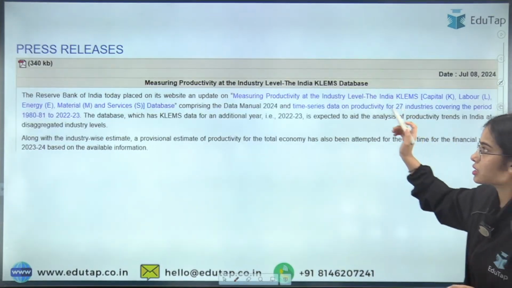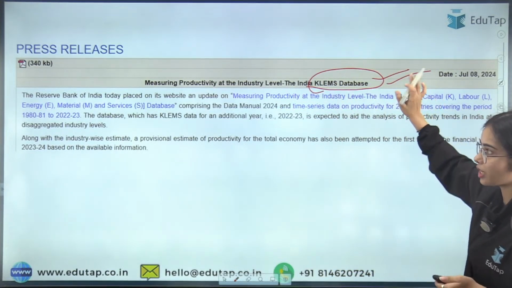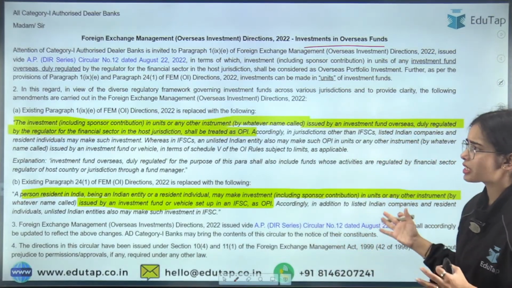After that, we will discuss the KLEMS database that many of you were demanding. Okay, we will discuss that, what this is all about. So here there is nothing much written.